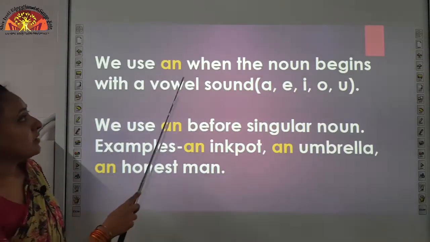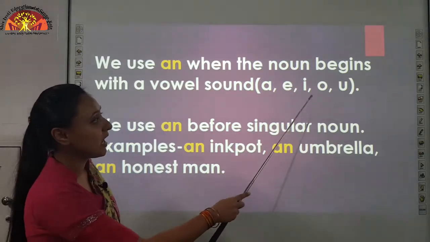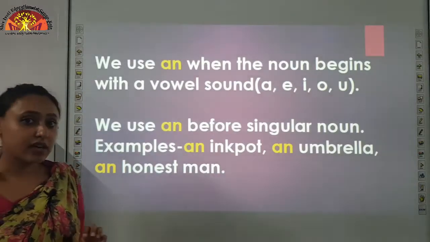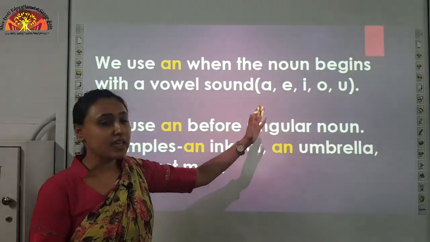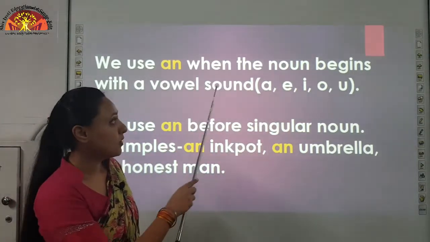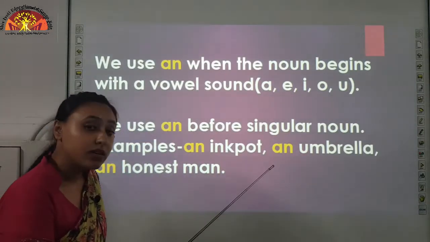We use an when the noun begins with vowel sounds: a, e, i, o, u. We have learnt that there are 21 consonants, the rest are vowels. What are they? A, e, i, o and u. These all are vowels.